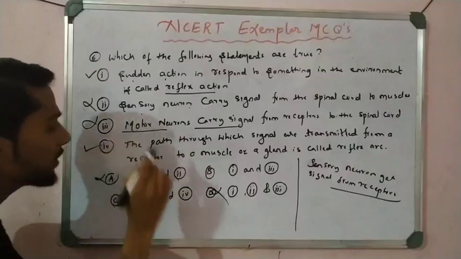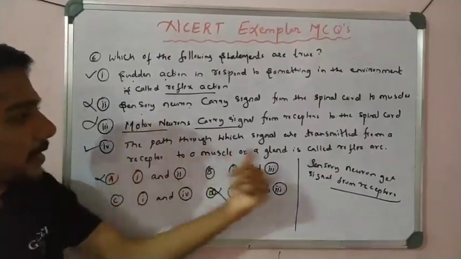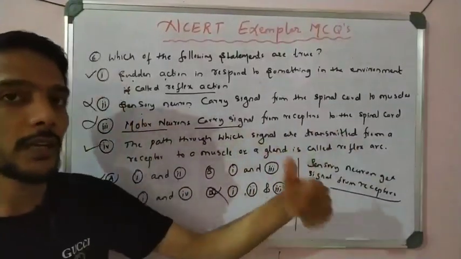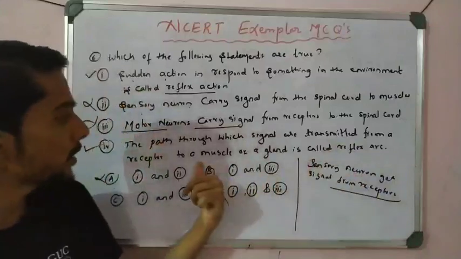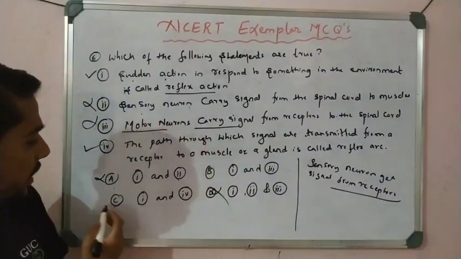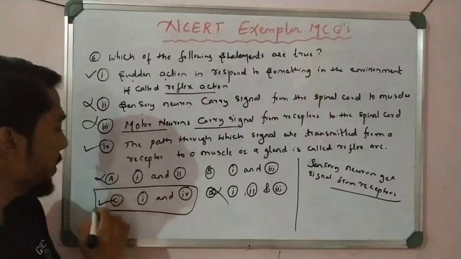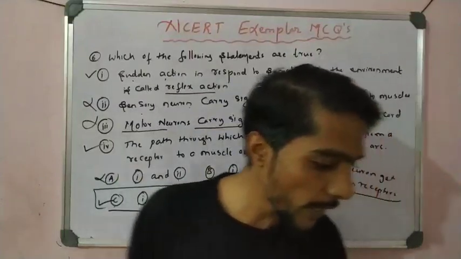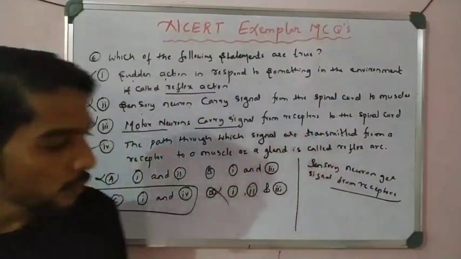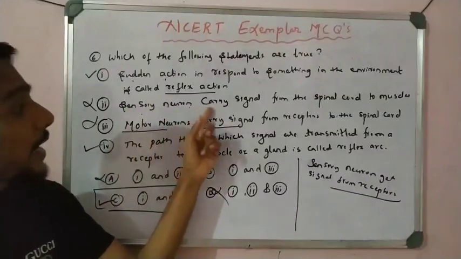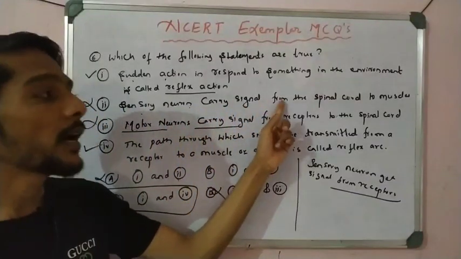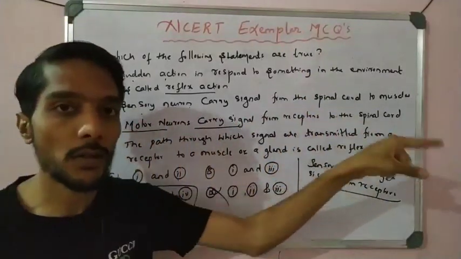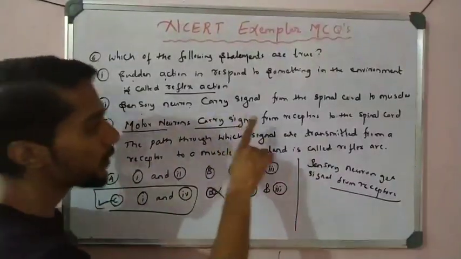So option C is 100% correct, because statement 4 is correct. That is the definition of reflex arc. That is the pathway through which signals go from the receptor to the sensory neuron, spinal cord, and then to the muscles. That is correct, right? So C is the correct option: statement 1 and statement 4 are correct. You have to remember, students: sensory neuron carries signal from receptors, and motor neuron carries signal from the spinal cord. But here they are given totally reversed.